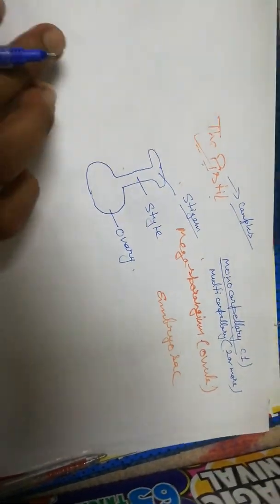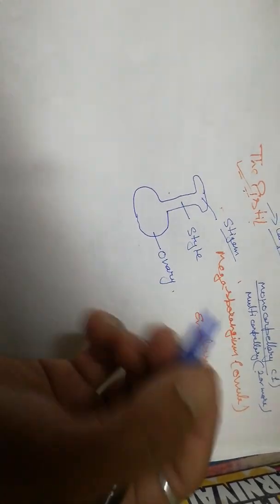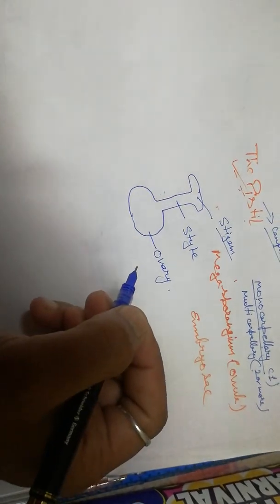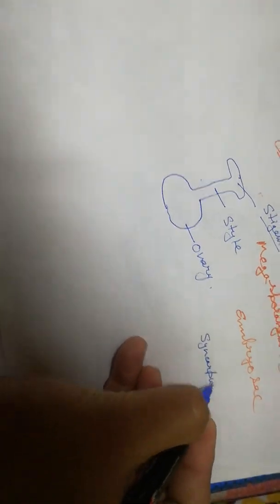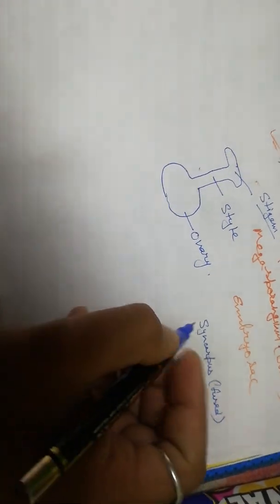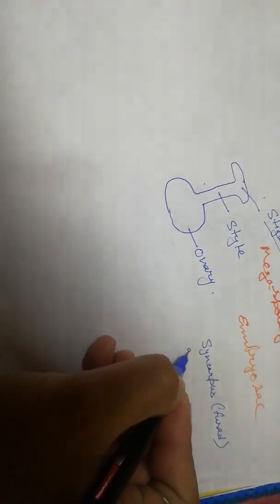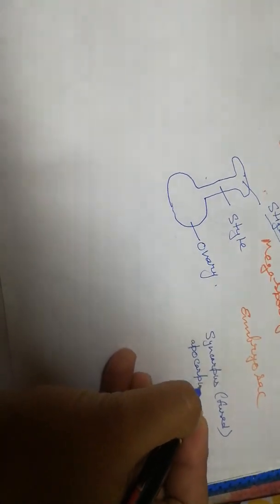Now if a flower is multicarpillary, meaning a flower bears more than two carpels, then the carpels might be fused with each other, and it might be possible they are free from each other. If all the carpels are fused together, then the condition is known as syncarpous. If they are free from each other, then we call it apocarpous. Means all the carpels are free from each other.